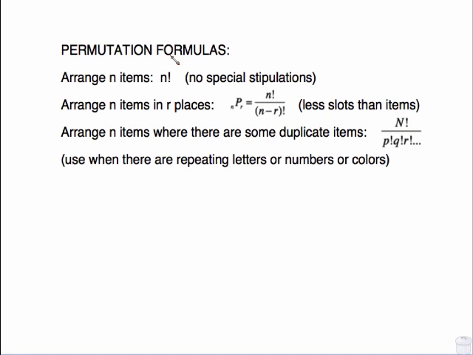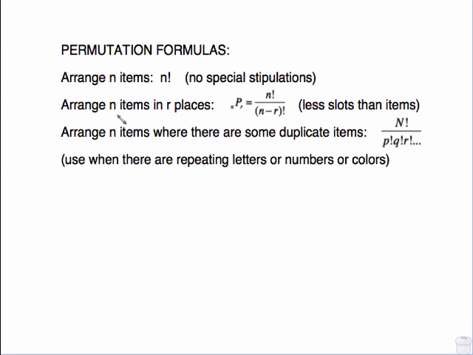So far with the permutation formulas, we have this idea. You're going to arrange n items. It is just n factorial. There's no special stipulations. You would like to arrange 10 cars in a row. You would like to line 7 people up in a row. You would like to take 8 books and put them on a bookshelf. All of that, arranging n items, is n factorial.